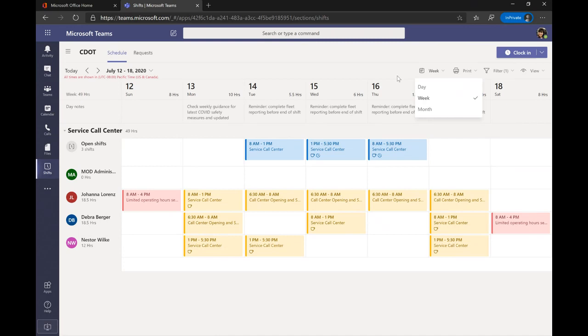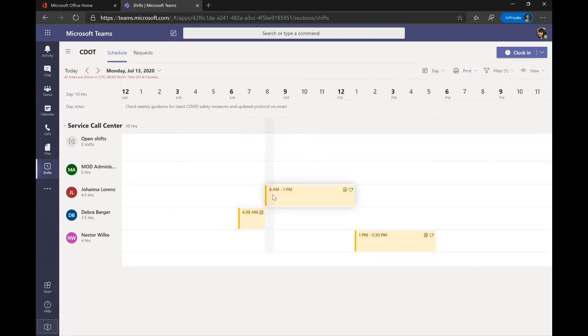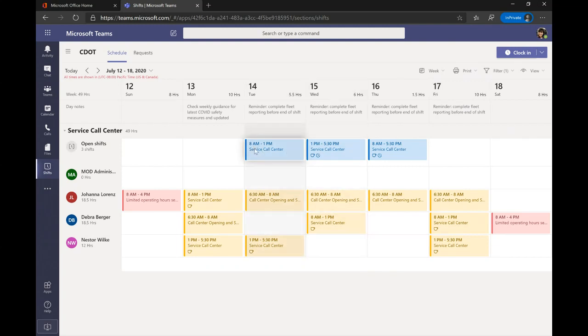But I think that this day view here is especially helpful for the day of the shift, right? Because it shows you who's going to be opening this morning and who's going to be closing. It shows you a much better view of how the day is going to be run, as opposed to the week view, which is just going to show you what day those people are working. It'll give you the time, but it's not really organized by time.